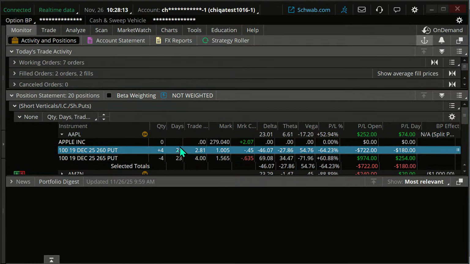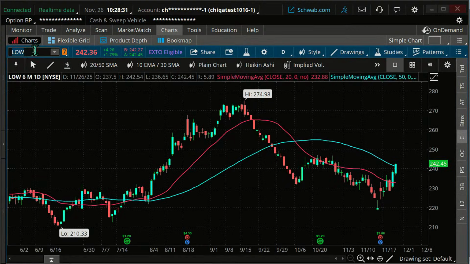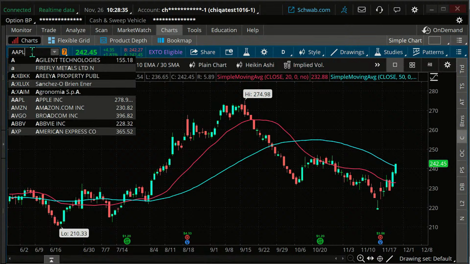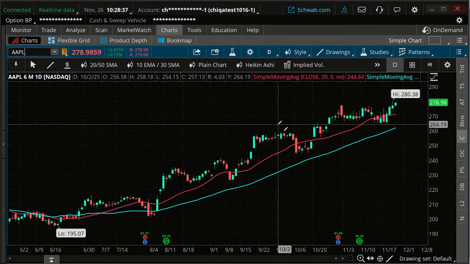And we've got some time, 23 days to go. When would we consider managing? Well, number one, obviously, if time got less, under 10 days, we'd look to get out. If we turn bearish on it, that would be a reason. Are we bearish on Apple? Let's pull up Apple. Okay. Bearish? No, I would not say.